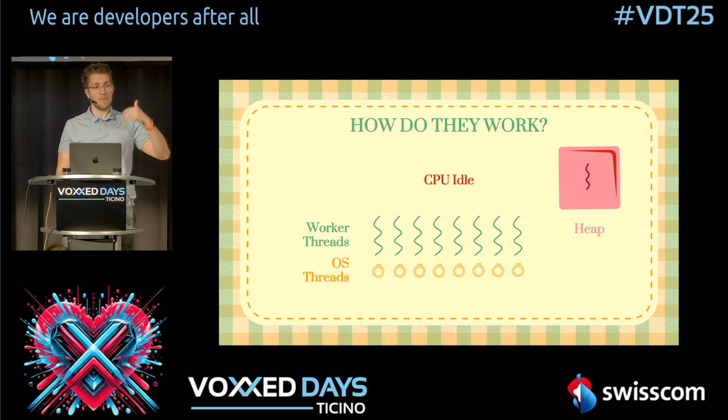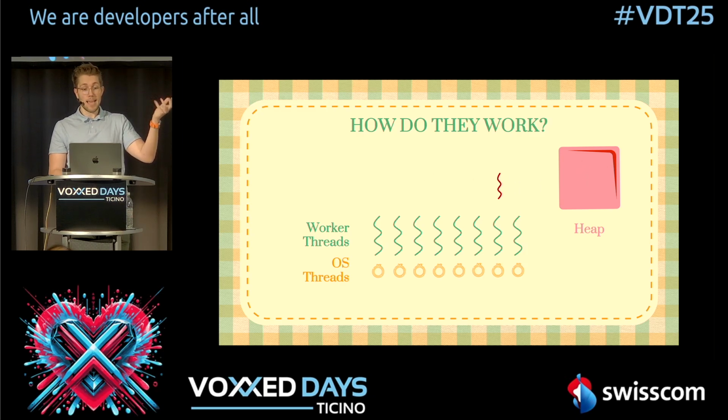For example, for a normal REST application, you need around 40 worker threads to handle like 1 million virtual threads. Because the most amount of time a virtual thread, or a thread at all, uses is waiting for some I/O. Now, as soon as the result comes back, as soon as the virtual thread understands, now I have some data I can work with, it looks for another available worker thread.